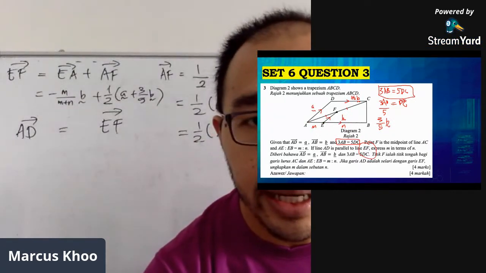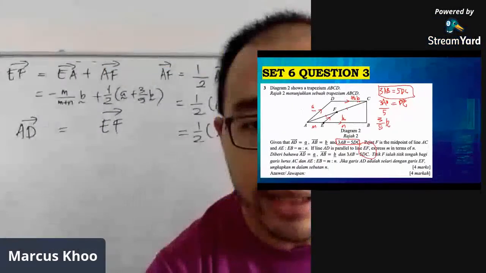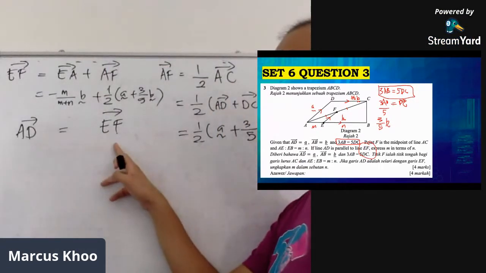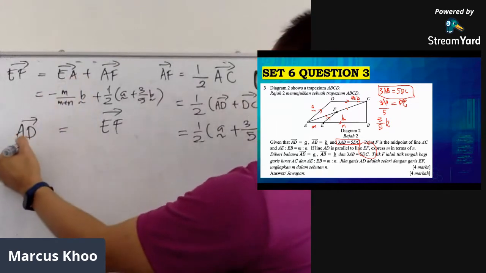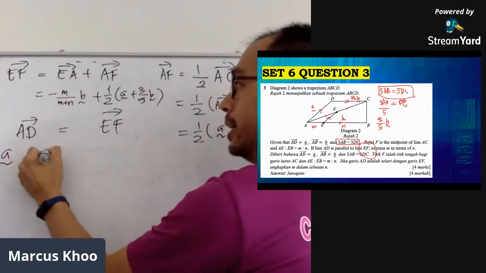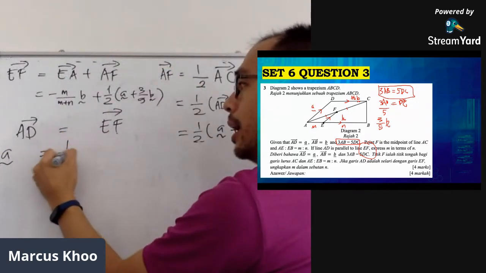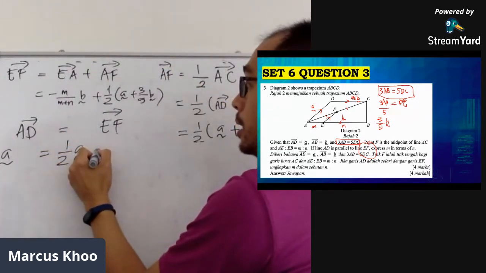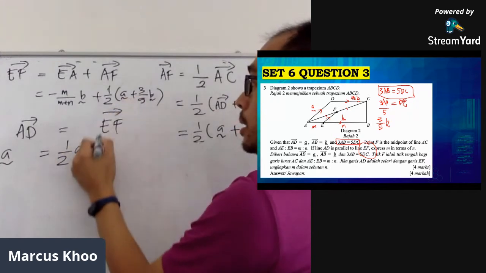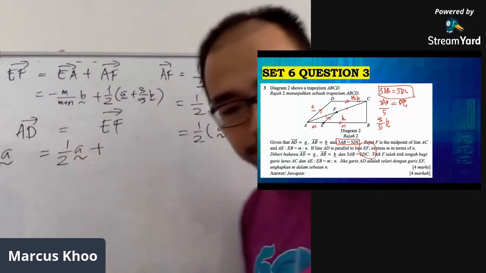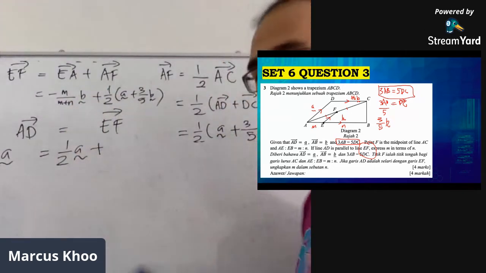Okay. If AD and EF are parallel, I'm going to put AD as letter A. EF is so long. Okay, I'm going to write half A plus... sorry, I shouldn't be writing this.